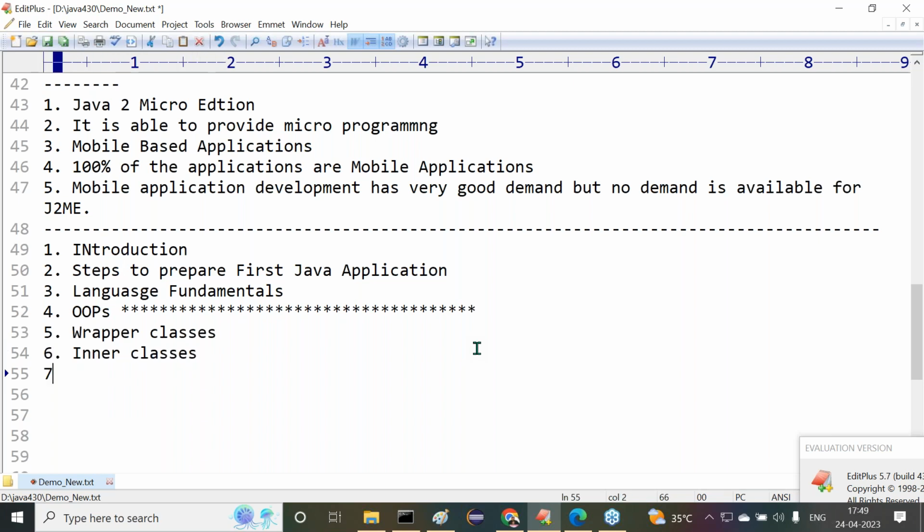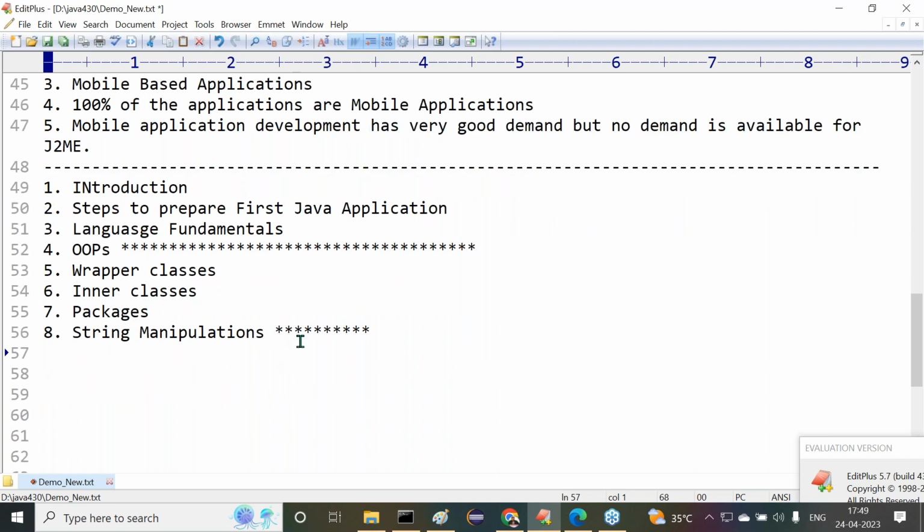Next, the seventh one is packages. After this, the eighth one is string manipulations, string operations. This is also important content. We are going to use string operations in every project, as common operations we are going to perform.